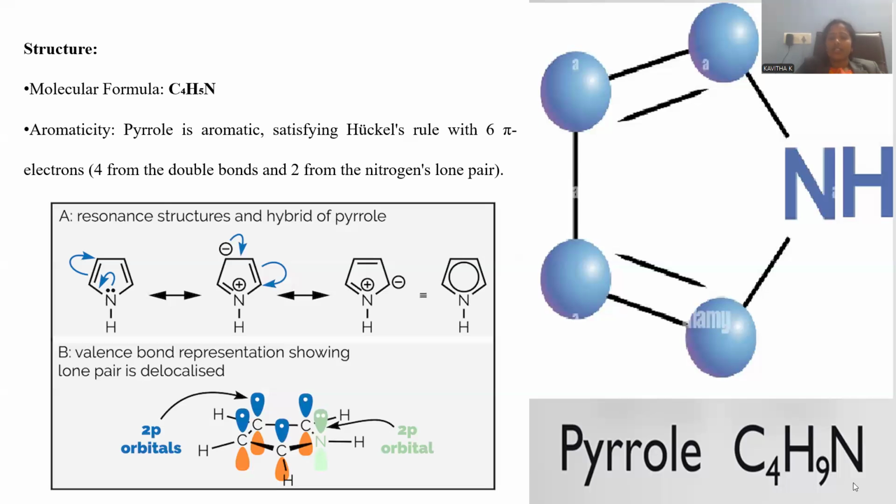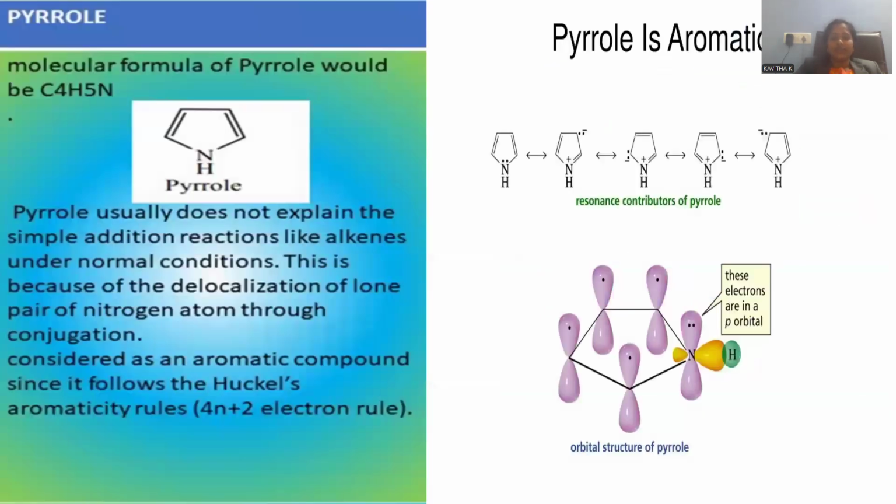Pyrrole with the molecular formula C4H5N is an aromatic compound with all atoms in the ring sp2 hybridized. The entire molecule is planar in nature because of sp2 hybridization, and the 4n plus 2 pi electron system is completely obeyed. The Huckel rule is obeyed by the molecule, with 6 pi electrons all in conjugation. This is the way aromaticity is satisfied.